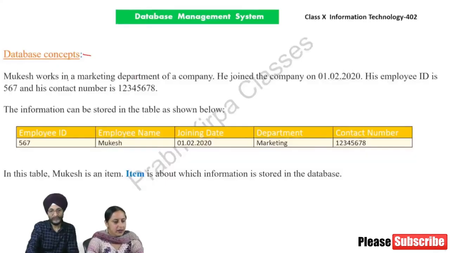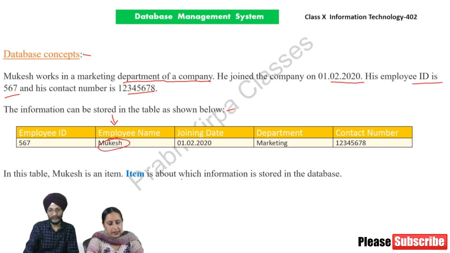Database concepts. Mukesh works in the marketing department of a company. He joined the company on 1st Feb 2020. His employee ID is 567 and his contact number is 12345678. The information can be stored in the table as shown below. In this table, Mukesh is an item.